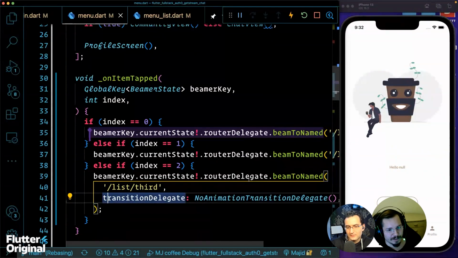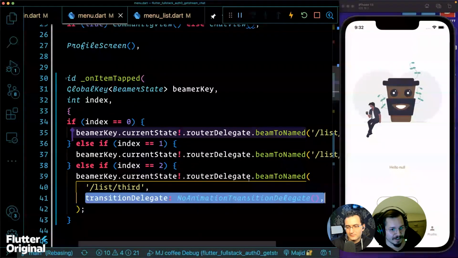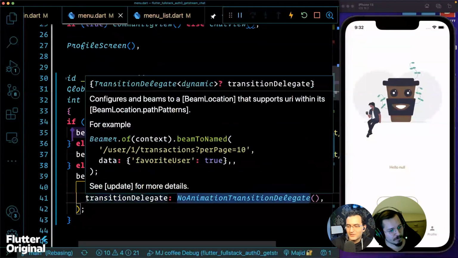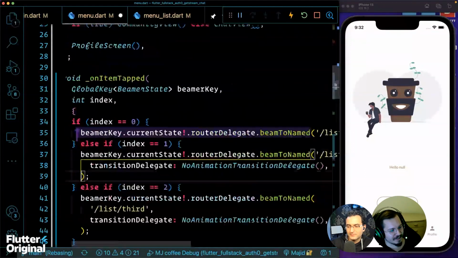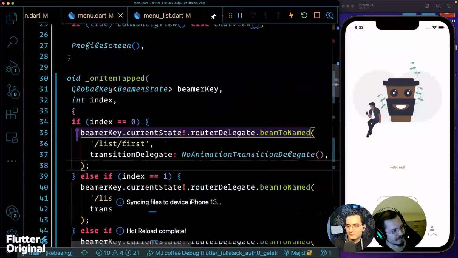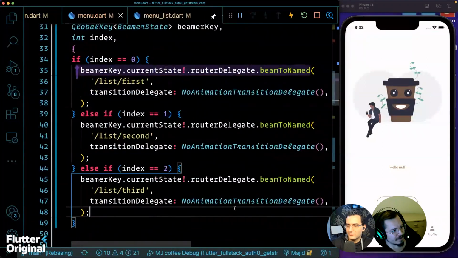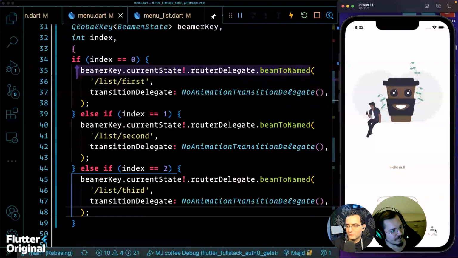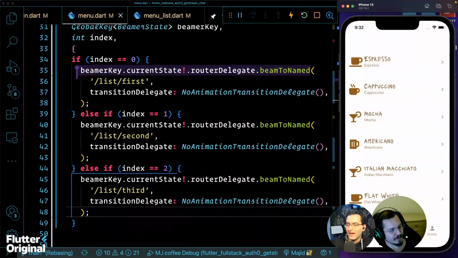So, and then we come to the transition delegate that you talked about. Yeah. We can do that. I just did it right now. I just want to see if that's the way it's supposed to be, right? Nice. Let me see. I just added it to all of these routes. Do you mean that now? Aha. This is what I wanted.